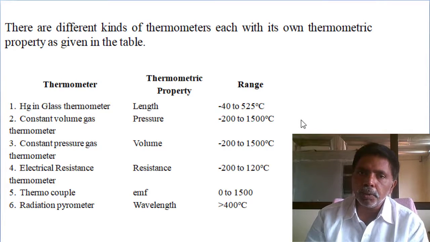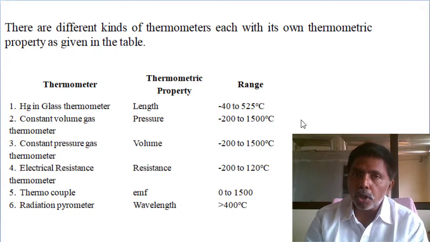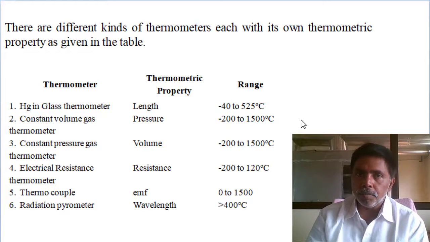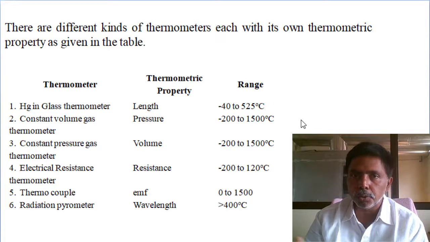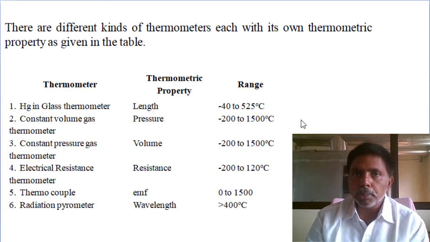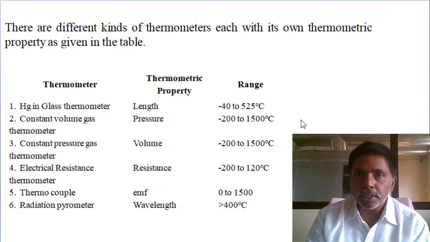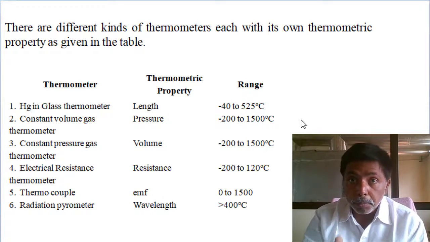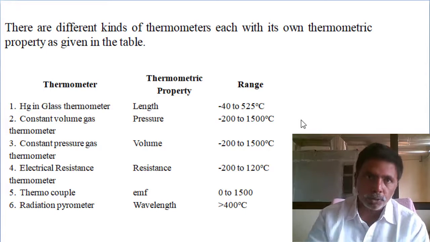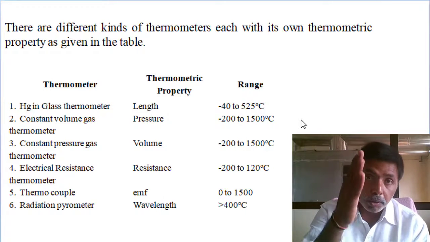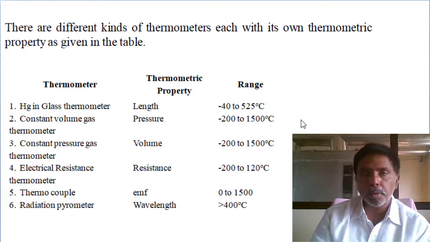In a constant volume gas thermometer, the pressure is changing. In a constant pressure thermometer, the volume is changing. In an electrical resistance thermometer, the resistance is changing. In a thermocouple, the EMF is changing: when two dissimilar metals are exposed to two temperatures, EMF is automatically generated in the junctions. Next, the radiation pyrometer, it's the wavelength. So the thermometric properties are changing. They are measuring temperature only. Ultimately they will measure temperature, but the property that changes is what we have listed.